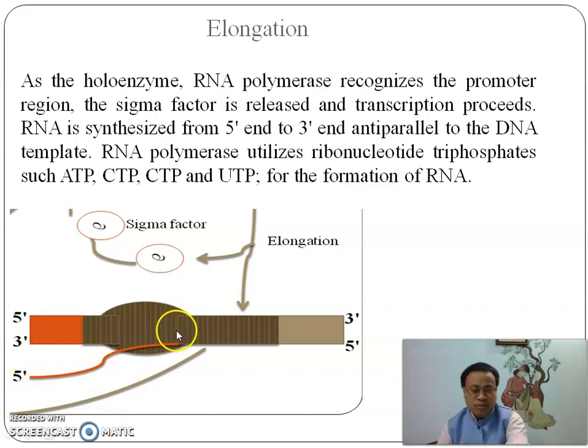This way the RNA polymerase enzyme will move towards this side and the length of the mRNA will elongate. This is the process of elongation, and RNA polymerase enzyme utilizes the ribonucleotide triphosphates, ATP, CTP, UTP, for the formation of RNA. This is the elongation process of transcription.